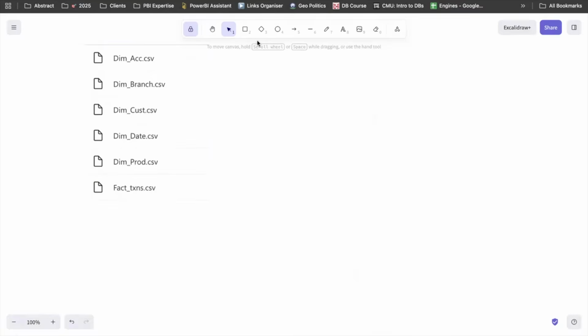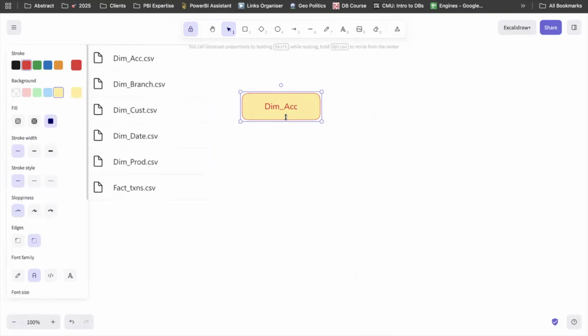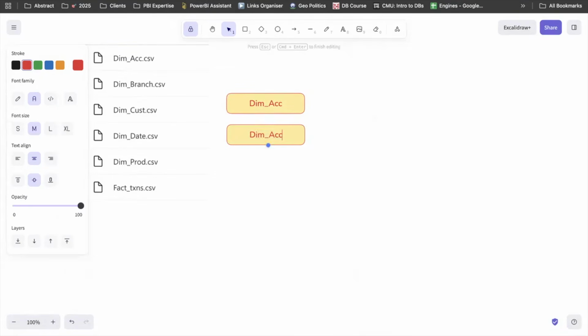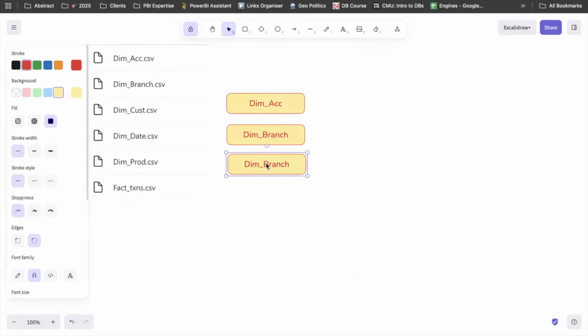So let's say these are the objects here. What I can do is simply create, and this will be just a logical layer, meaning there will be no code, no columns, keys or relationships, just a diagram method to brainstorm how the model should look. Okay? So for example, we have something called dim account. This will be one object, or a table, in our model. Same way, we will have something called dim branch. I will quickly replicate all the objects which we have.